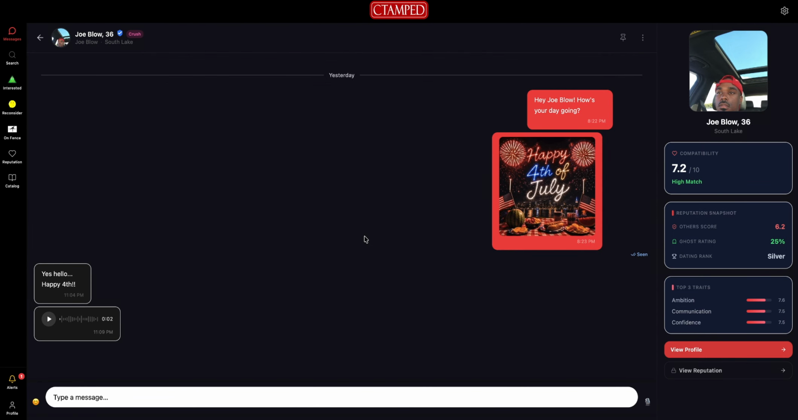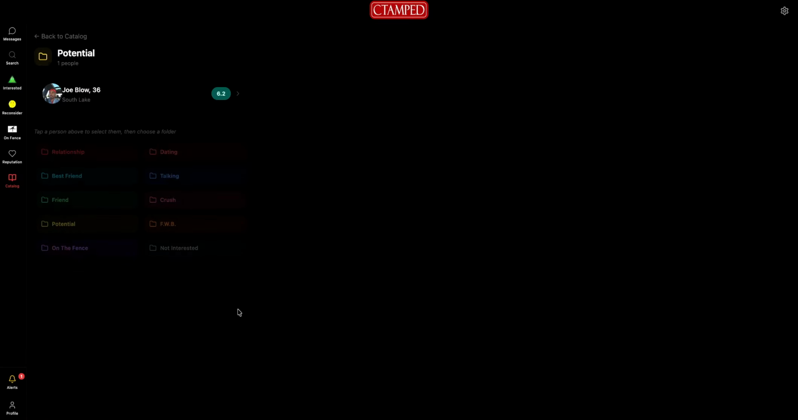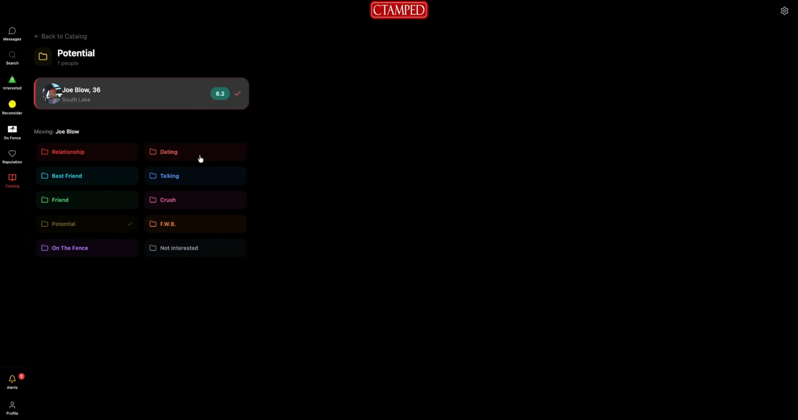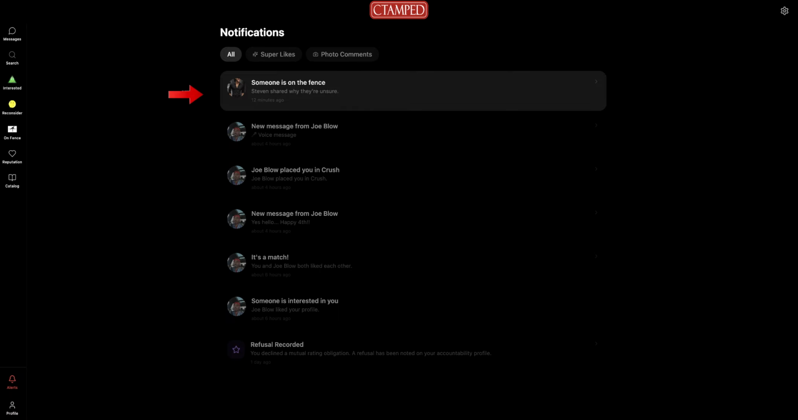We can also see this reflected in the catalog section. Inside here is where you will move your matches from folder to folder eventually, and hopefully into the relationship folder where users get all the perks of Stamped. So if I wanted to move Joe from the potential folder to the friend folder, I could also do that here.